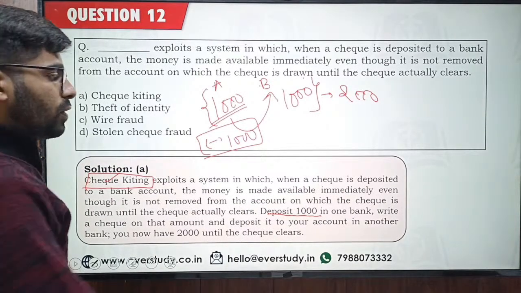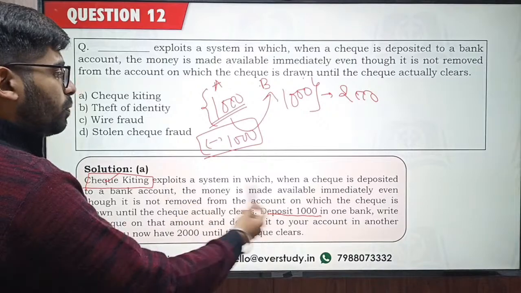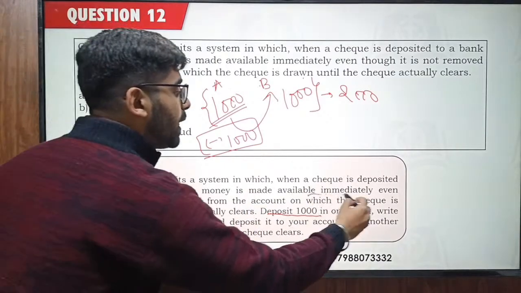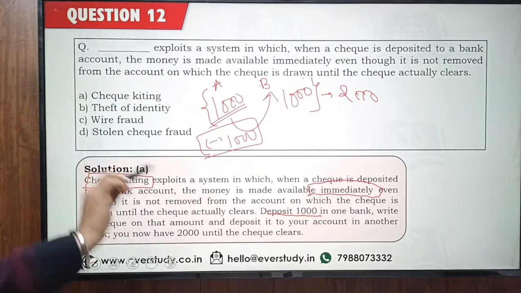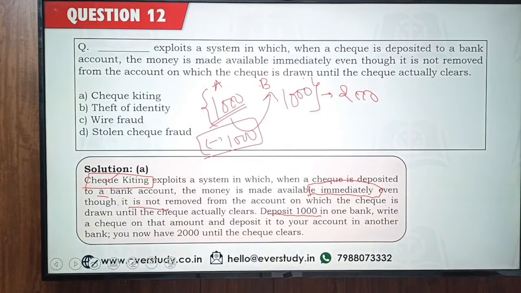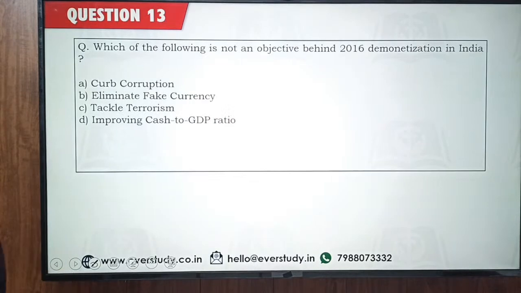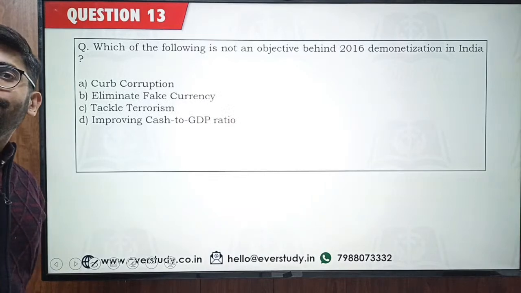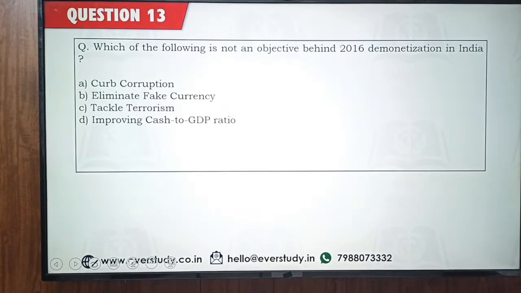So this is a system in which a check is deposited to a bank account, and the money is made available immediately, even though it is not removed from the other account. So this is the system, check kiting. So I hope that was clear.